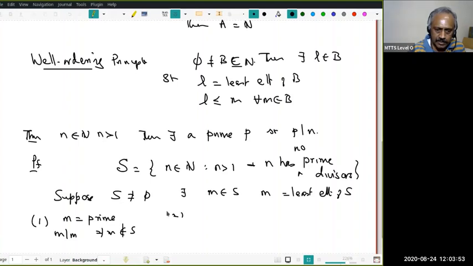The other possibility is M is not a prime. What does it mean? M is equal to some A times B, where A and B are proper divisors.